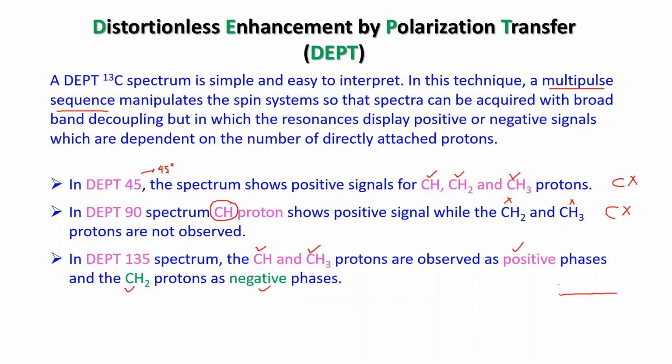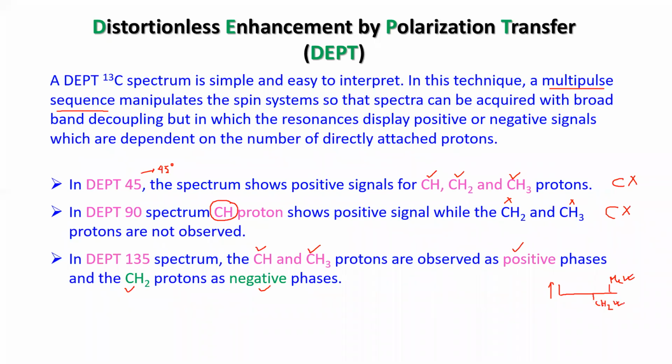In C13 NMR, generally we see the peak in the upward direction, right? Suppose this is a methyl carbon peak. If you have a molecule having CH2, the CH2 will be seen like this, in the opposite phase. Got it? This we call the regular or positive phase, and this one in the opposite direction we call negative phase.